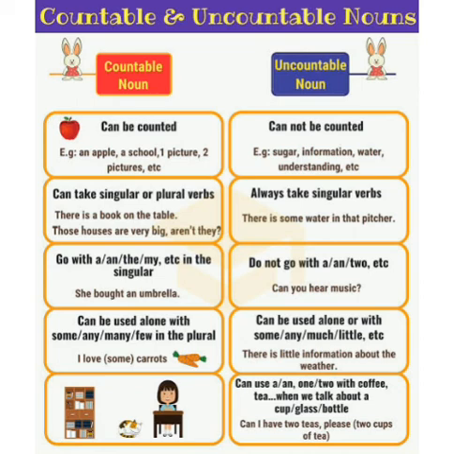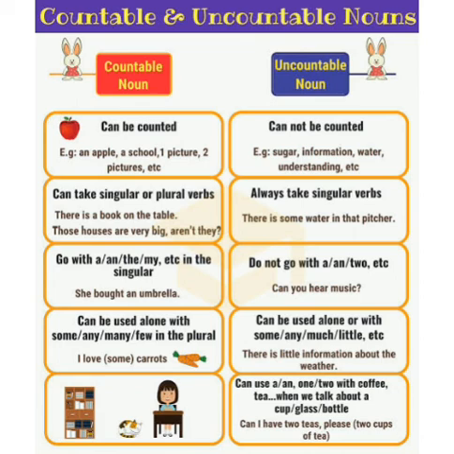Second, countable nouns can take singular or plural verbs, like there is a book on the table. So a book, singular. Those houses are very big, aren't they? So those houses are, that means more than one house, so that is plural.